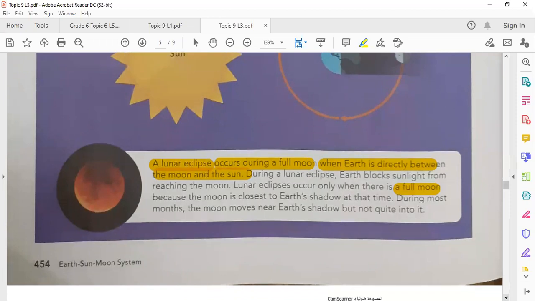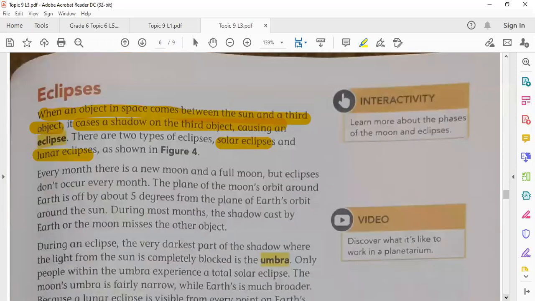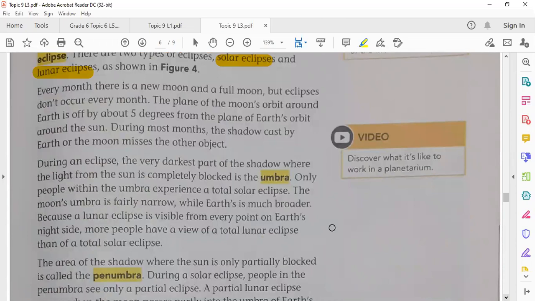So these are the lunar and the solar eclipses. There is something also very important to know: every month we have a new moon and a full moon, but eclipses do not happen every month. Of course, we don't have eclipses every month. Why? Because the plane of the Moon's orbit around Earth is off by about 5 degrees from the plane of Earth's orbit around the Sun. During most months, the shadow cast by Earth or the Moon misses the other object. So we don't have eclipses every month, even though we have a full moon and a new moon every month.